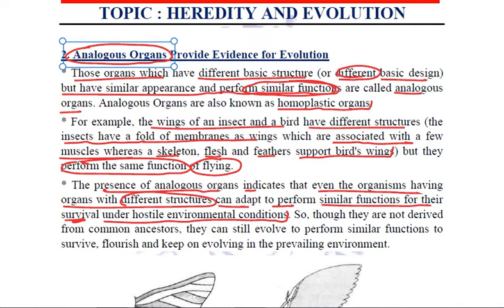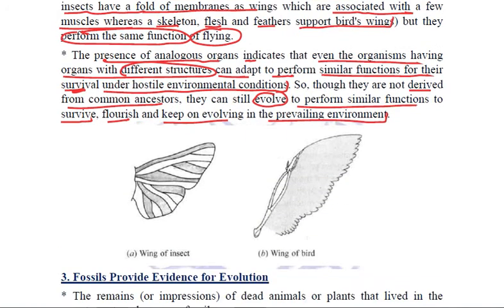So even though the body designs are different, even though they are not derived from common ancestors, they have still evolved. Why? To perform similar functions. Why? To survive, to flourish, and to keep on evolving in the prevailing environment. These are the analogous organs, the wing of an insect and the wing of a bird.